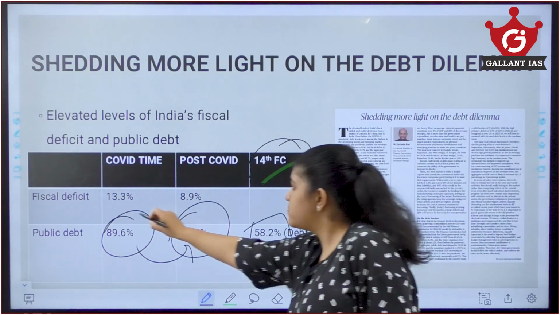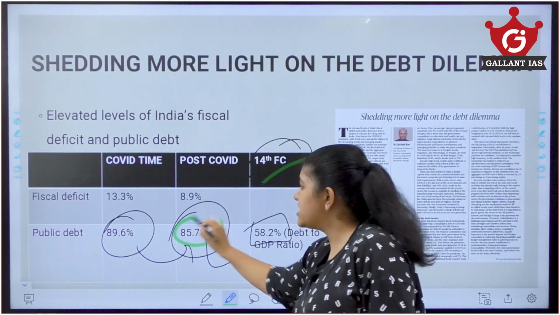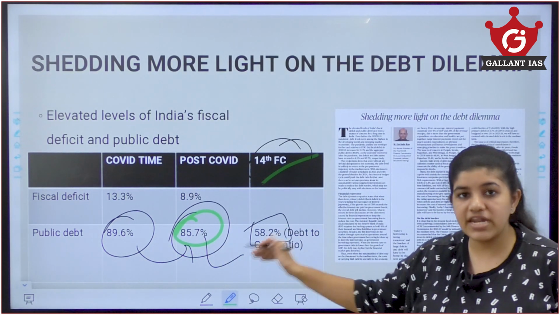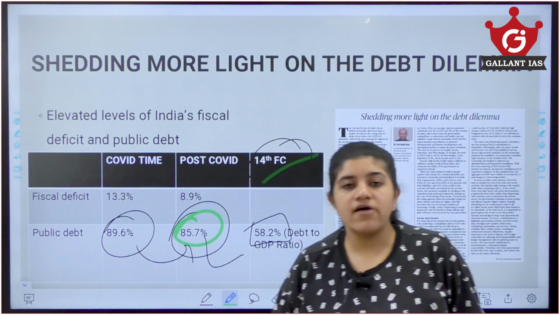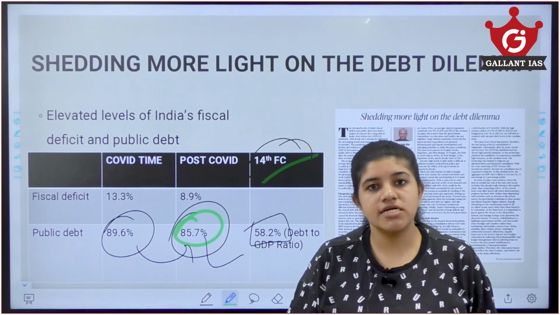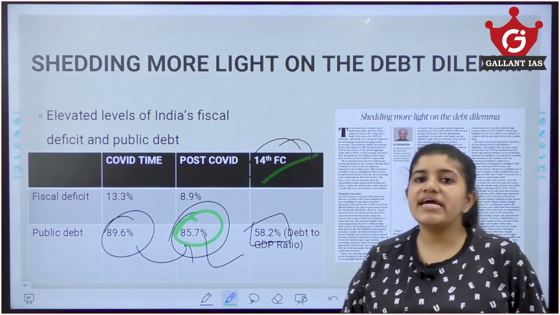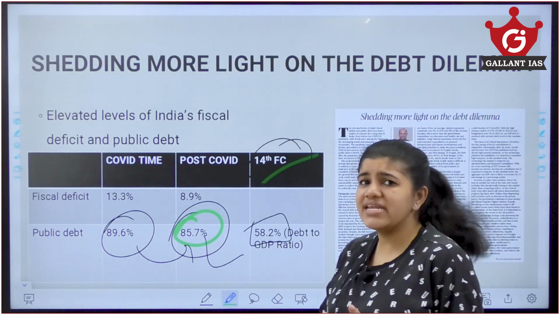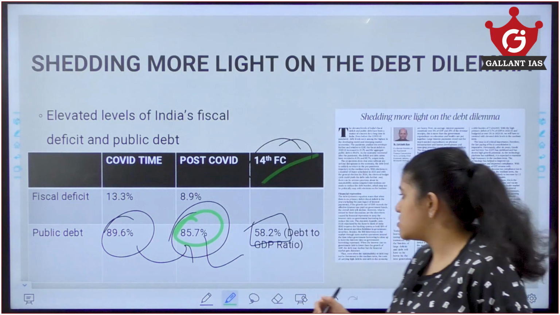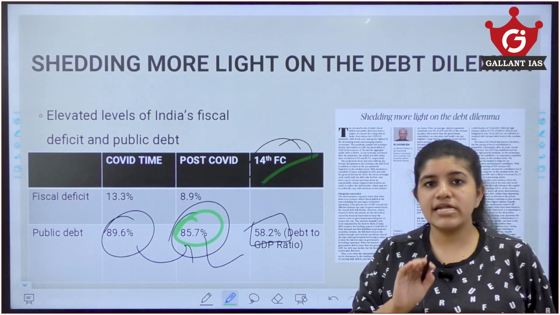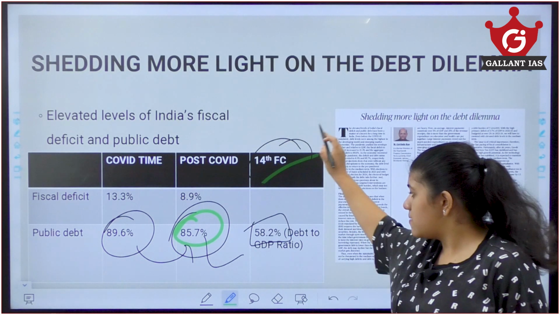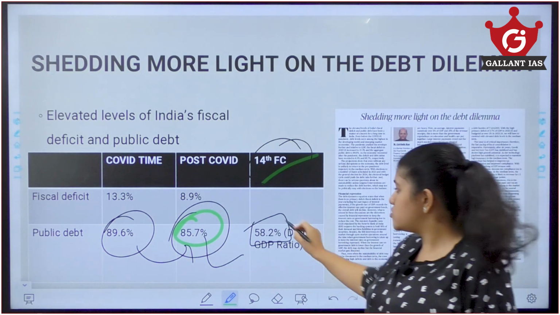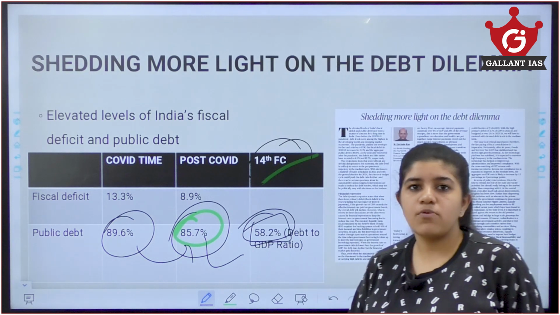Our debt to GDP ratio is 85.7%, which is very high right now. Some countries even have a debt greater than 100% of their GDP. Compared to that, India's is only 85.7%, but in a developing country like India, this is also dangerous. As per the 14th Finance Commission, our debt to GDP ratio should come down to about 58.2%.